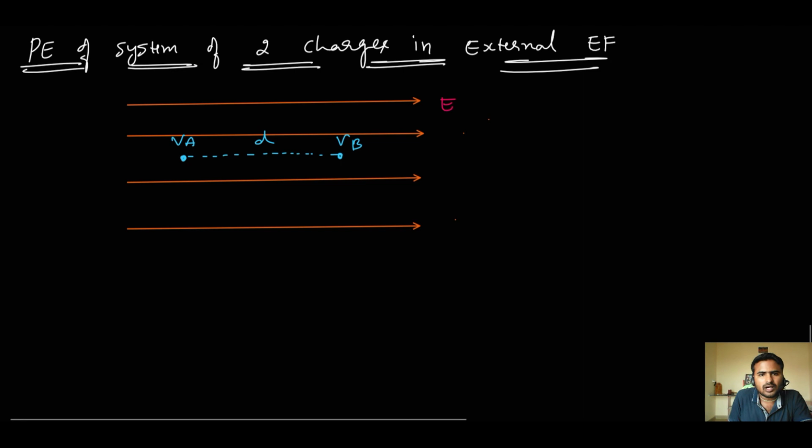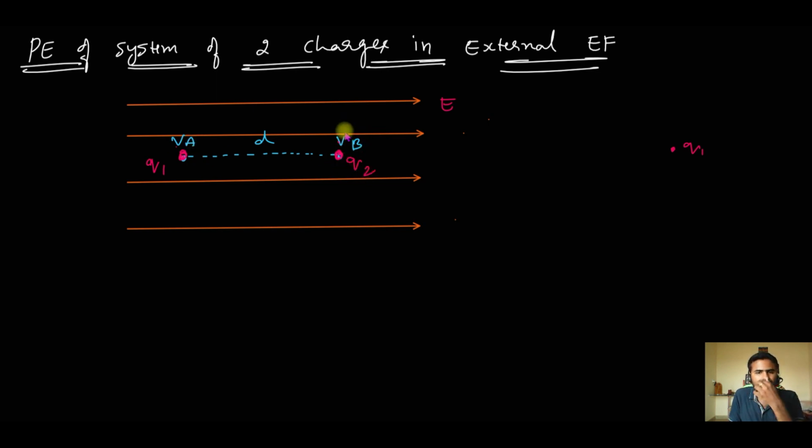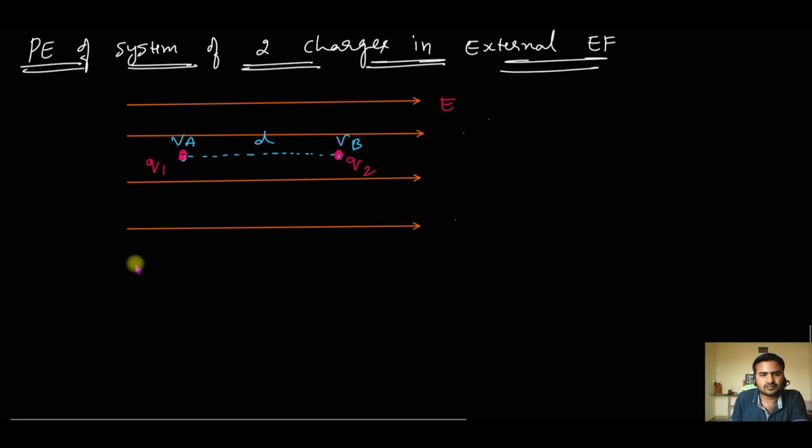Now I am going to bring a charge q1 from infinity to this point A. I have kept this charge q1 at point A, where the potential is VA, and I'll keep a charge q2 at this point B where the potential is VB. Now I want to know how much is the potential energy of the system of these two charges. First I have to bring a unit charge from infinity to this point against this external electrical field E, which is VA.